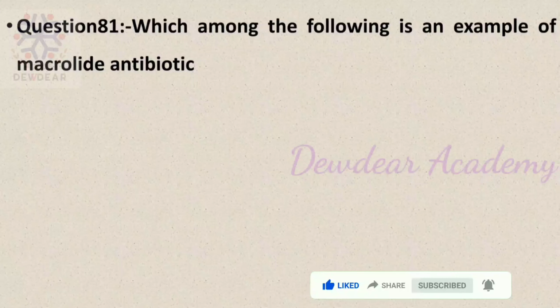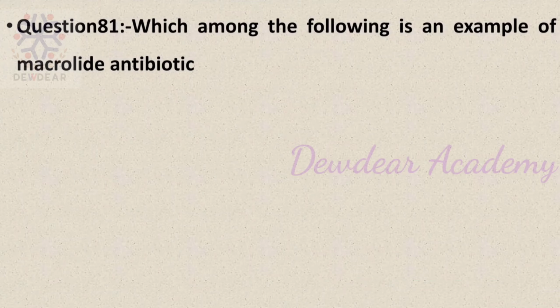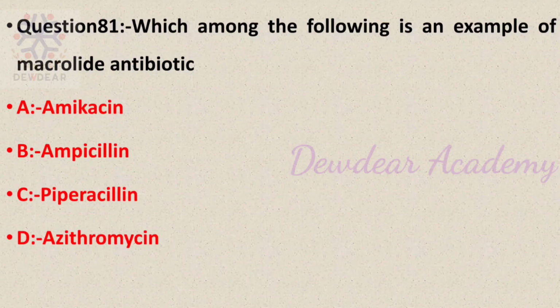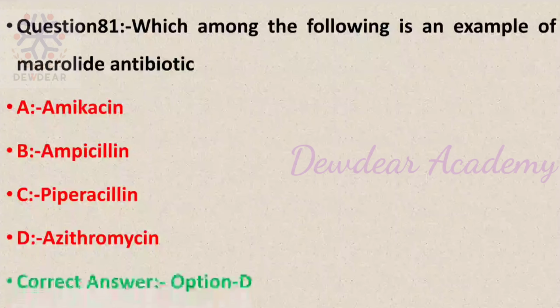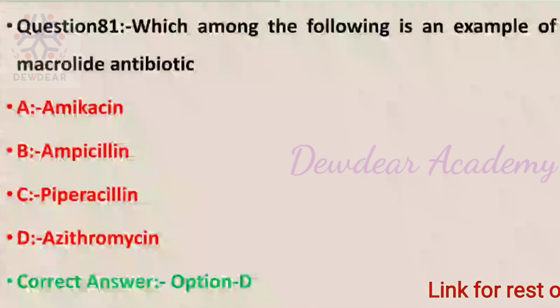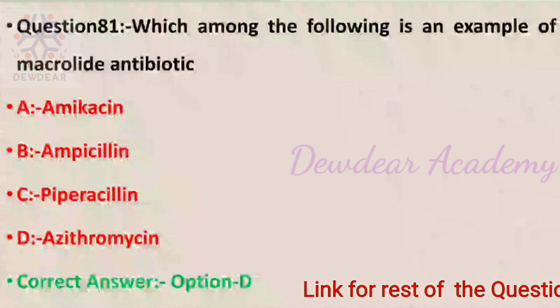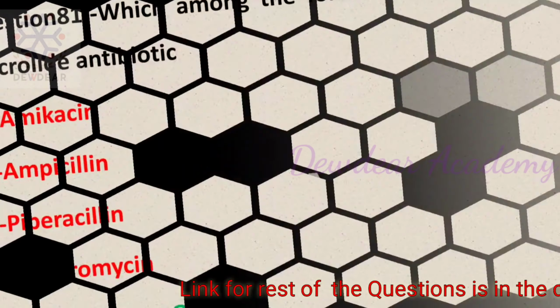Question number 81. Which among the following is an example of macrolide antibiotic? Options amikacin, ampicillin, piperacillin, azithromycin. Answer is option D, azithromycin. Azithromycin is an example of macrolide antibiotic.